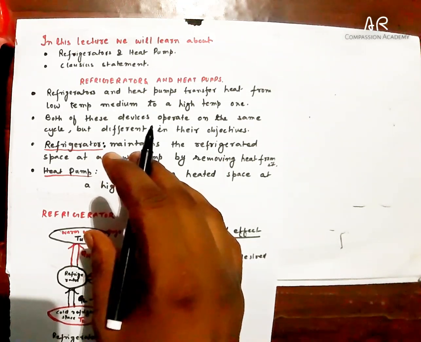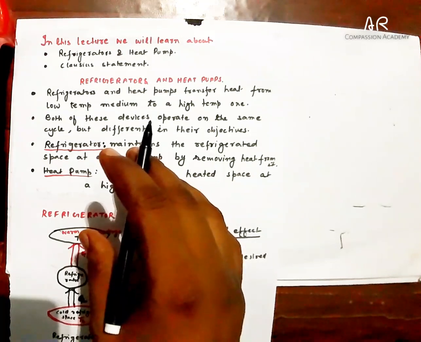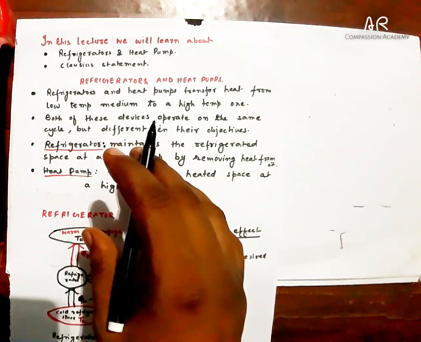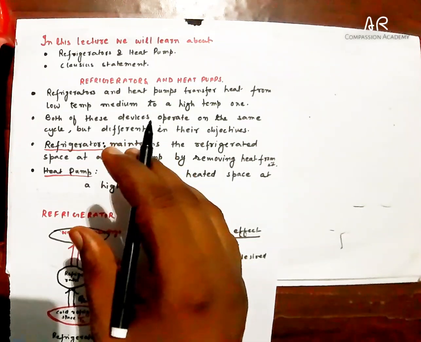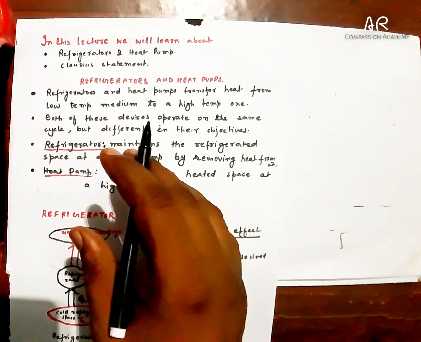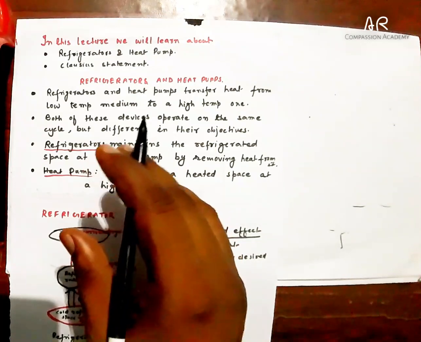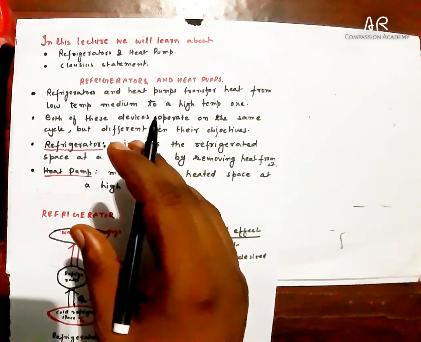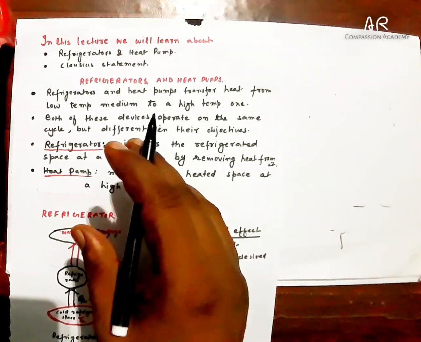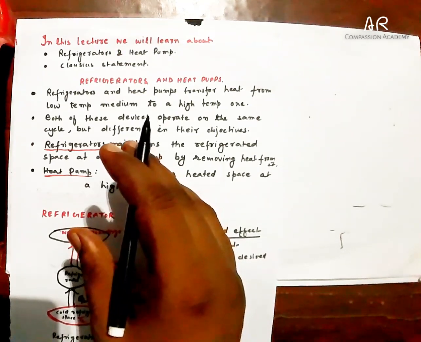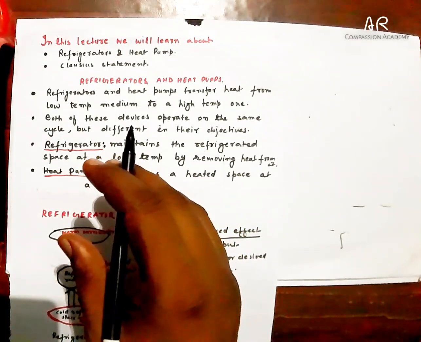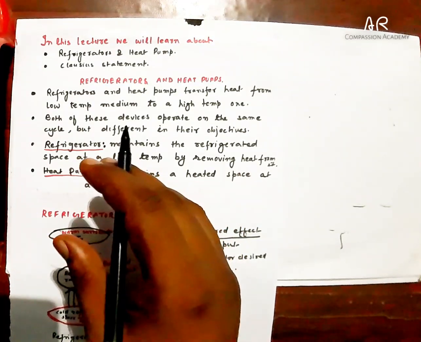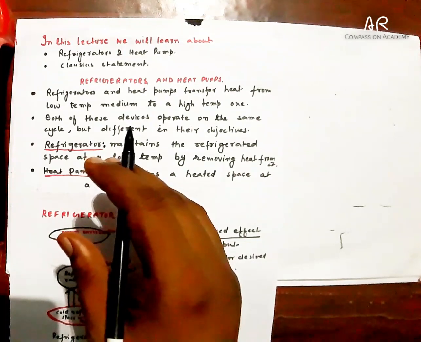It extracts heat from the refrigerated space and releases this heat to the surrounding. We can see on the back side of the refrigerator, it releases heat to the surrounding and makes the refrigerated space cool. So for cooling the refrigerated space, it requires removing heat continuously from that space.